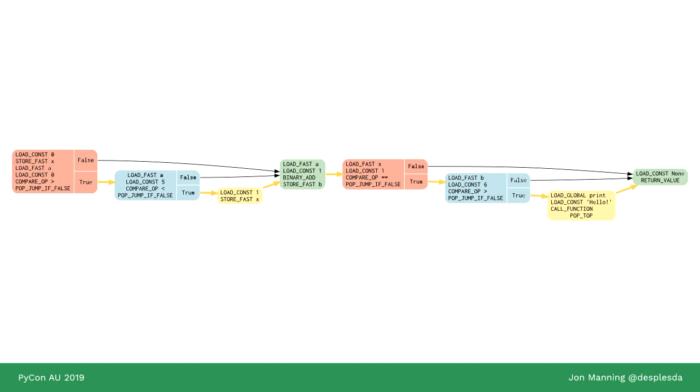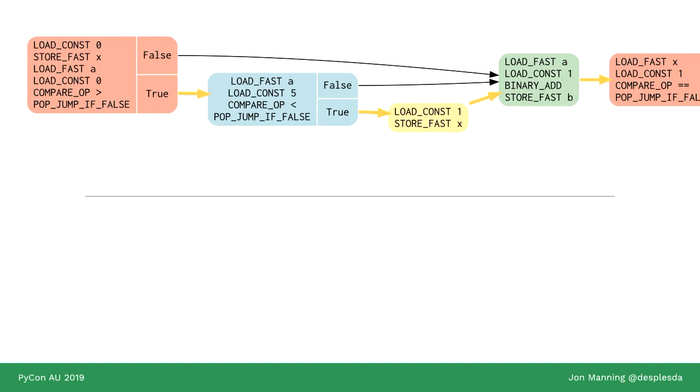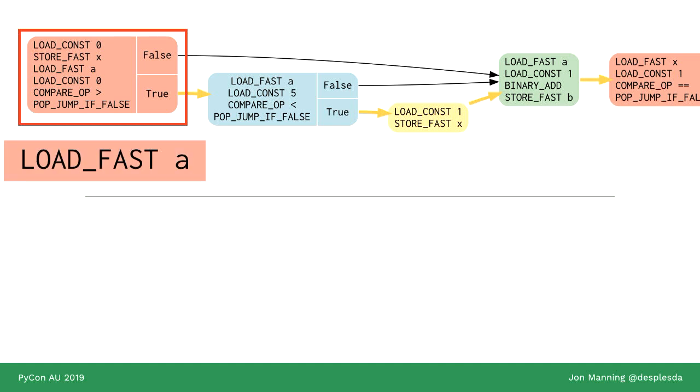So let's take a look at one of the paths that we can go to and see if we can prove that it is either a valid path or not. So we start here. And so here's the instructions involved in this first block. Now we can clearly see that all paths go through this block, and in the very first two instructions, we store the value 0 into X. But when we get to the next instruction, we say load A. We don't know what that is. There's no way to know it. So what we have to do is declare that this is a symbolic value. Now I'm going to call it cat, just because I like cats.